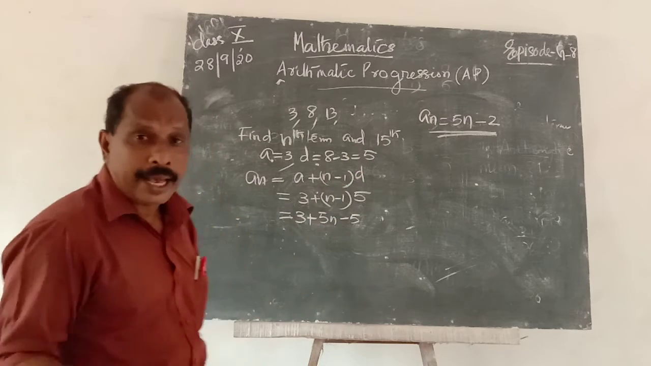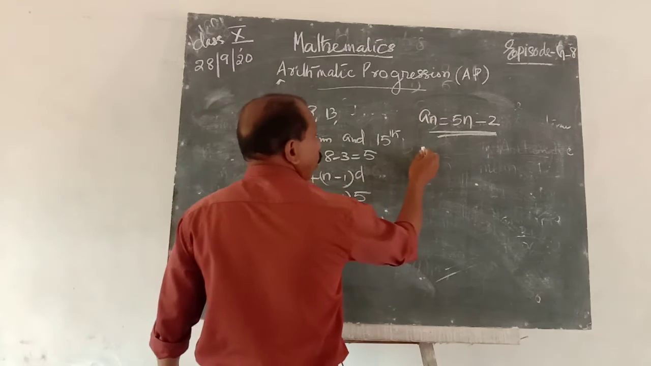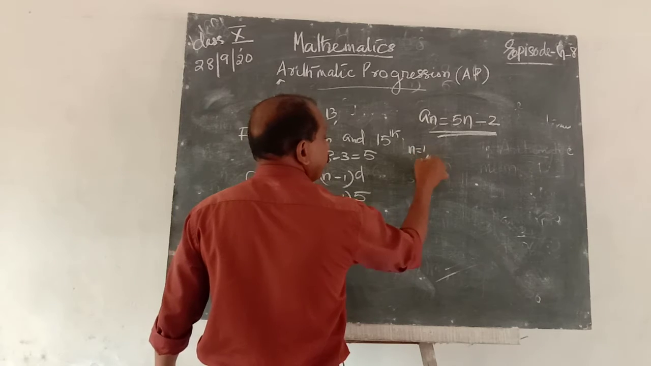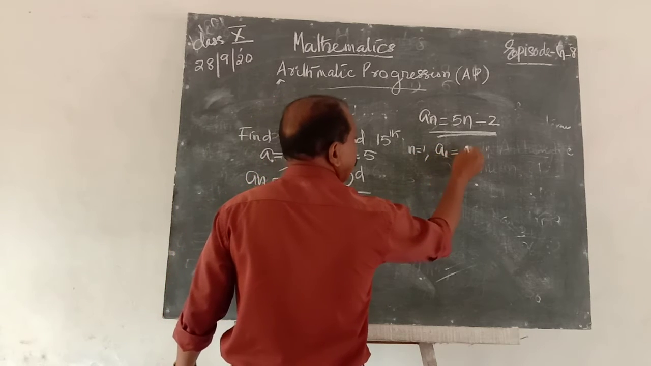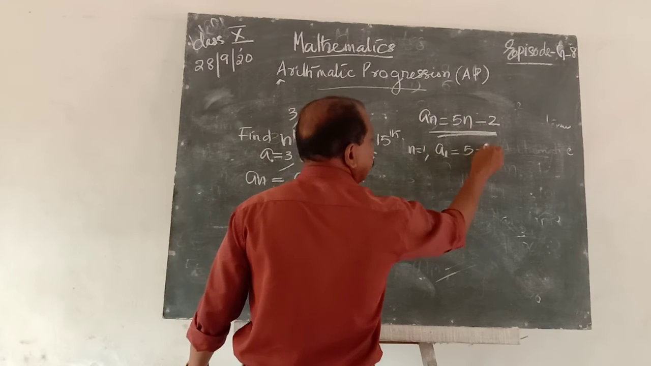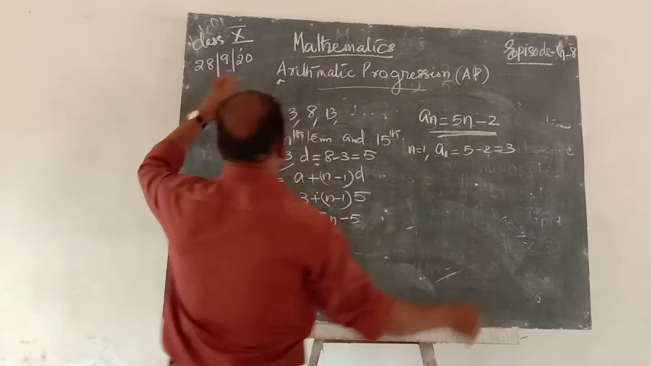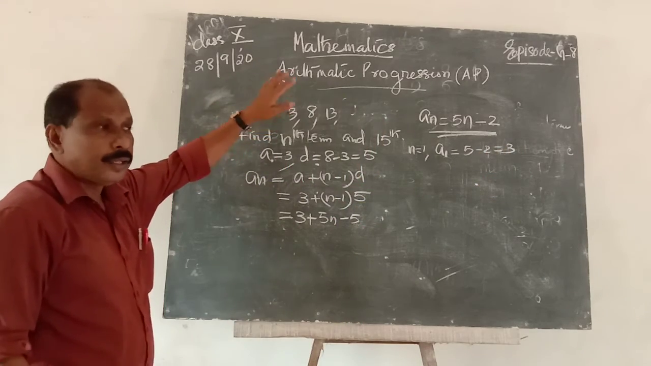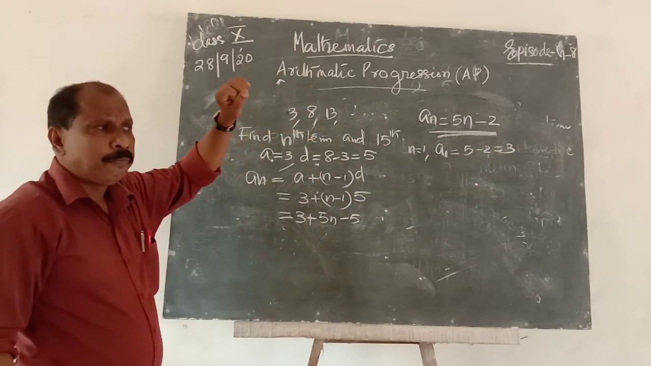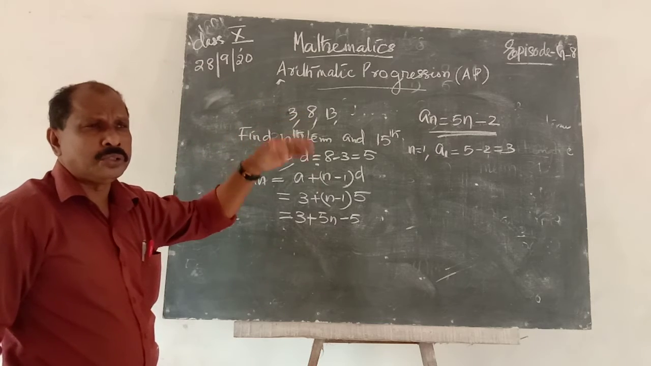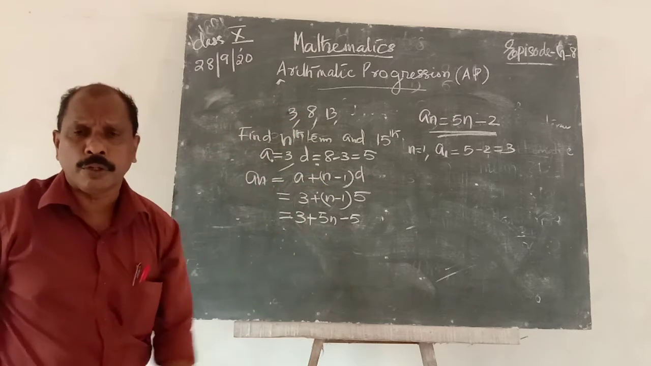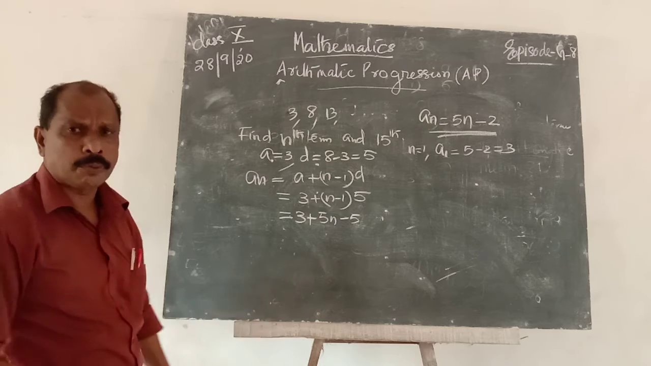Now n is replaced by 1. Therefore a1 is equal to 5 into 1 minus 2, that is 3. That is the first term. When the nth term is given, put the values n is equal to 1, 2, 3, and so on, and we get all terms of the progression. That is the reverse problem.